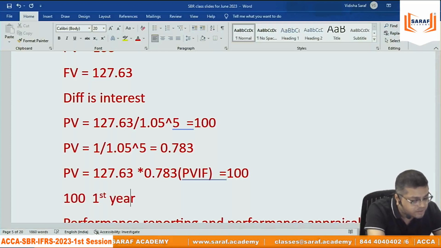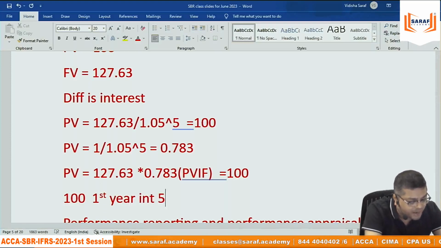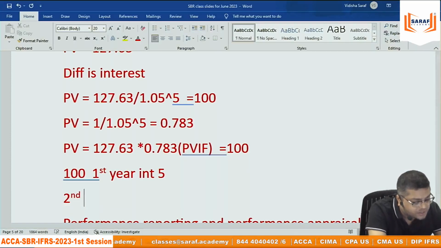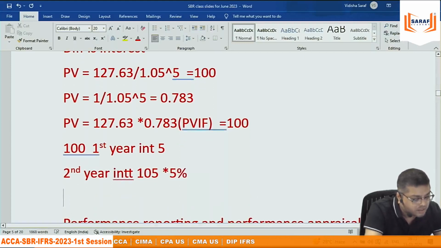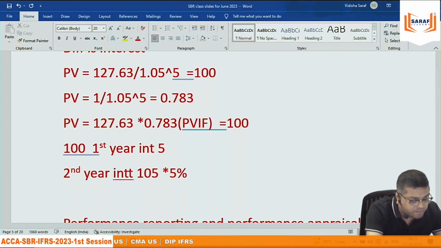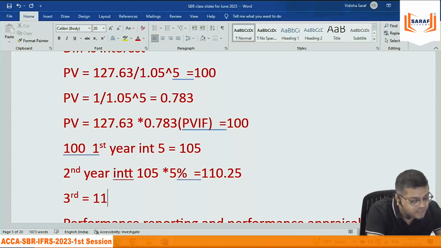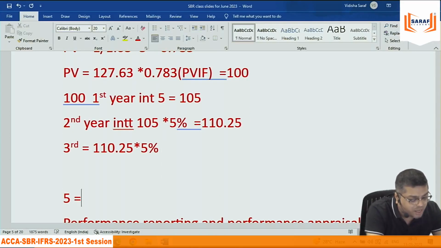First year interest is 5. Second year interest will be 105 into 5%. Third year interest will be on 110.25. This is 105 including first year interest. So the third year, it is 110.25 into 5% again, and automatically by the 5th year it becomes 127.63.